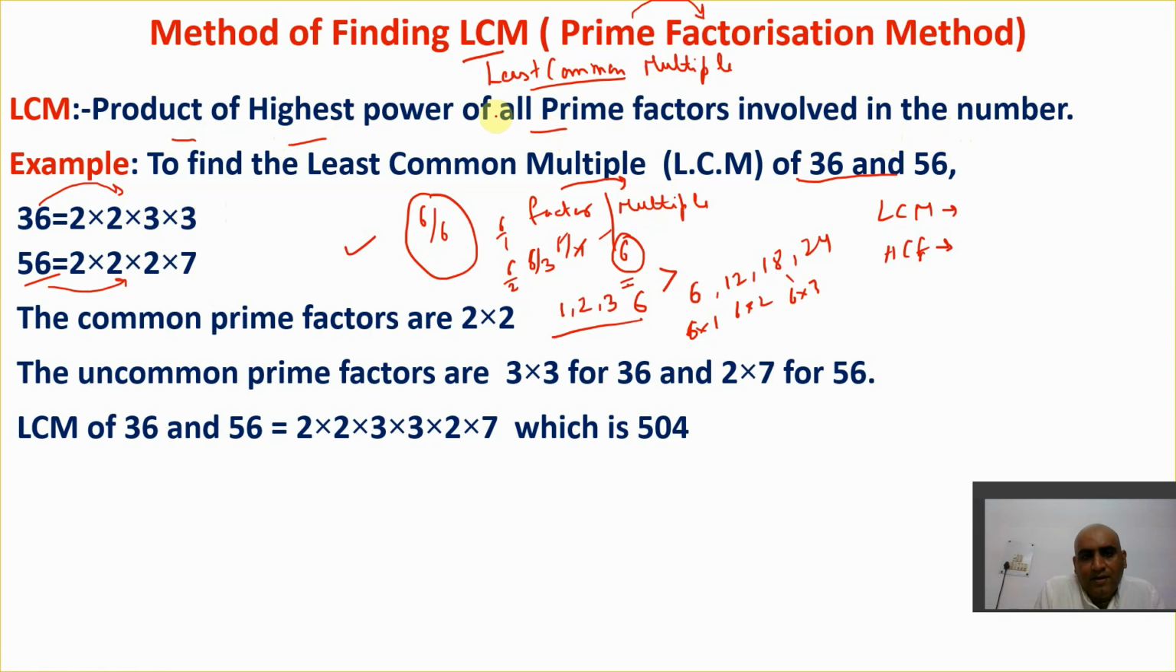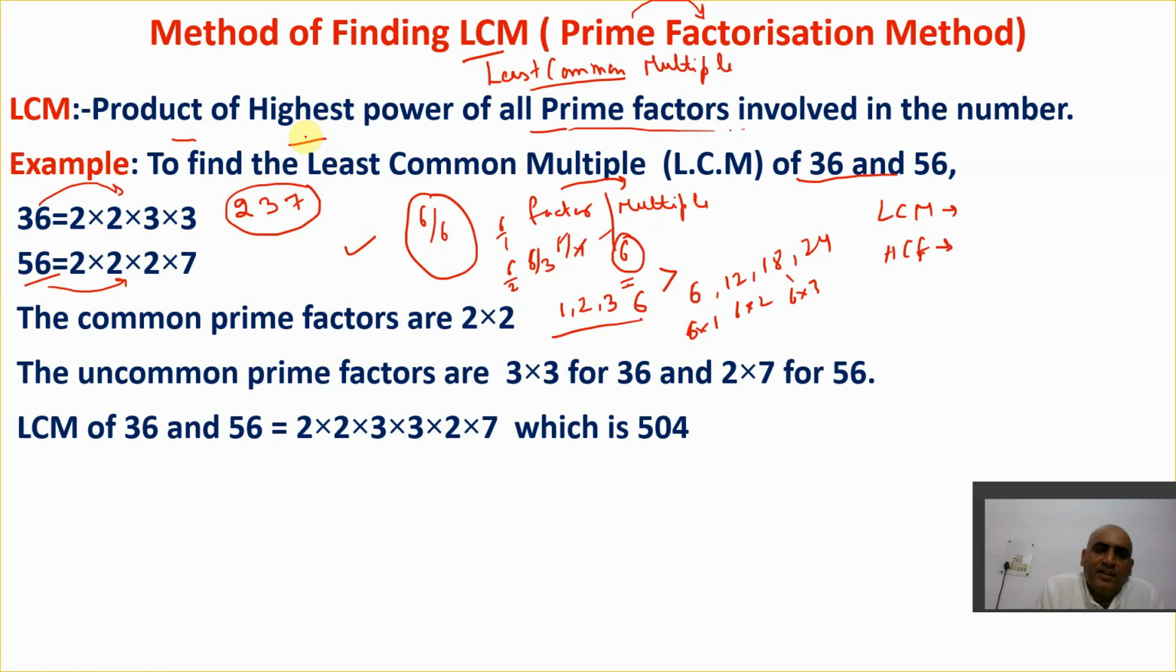First of all, prime factors involved in the number. First of all, you should know which prime factors are involved in the number. What are the prime factors? Here 2 is involved between 36 and 56. 3 is involved, and 7 is involved. So these are the different prime factors which are involved in these two numbers. I hope you get this point.